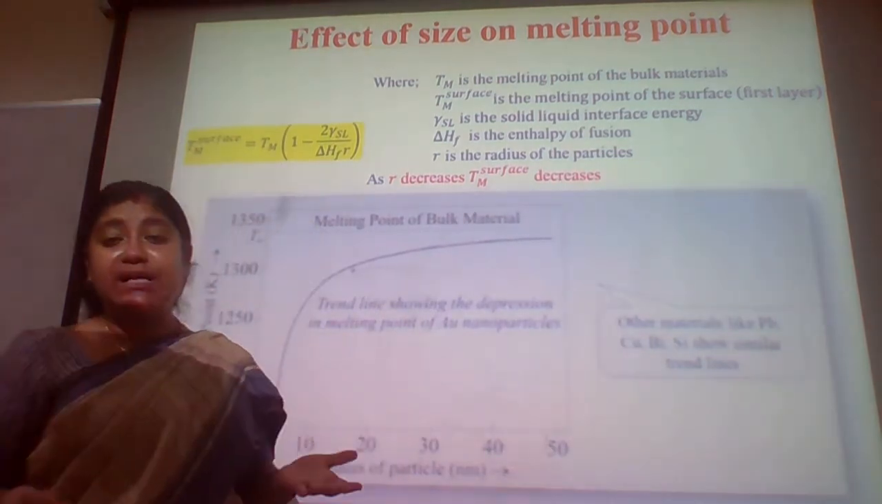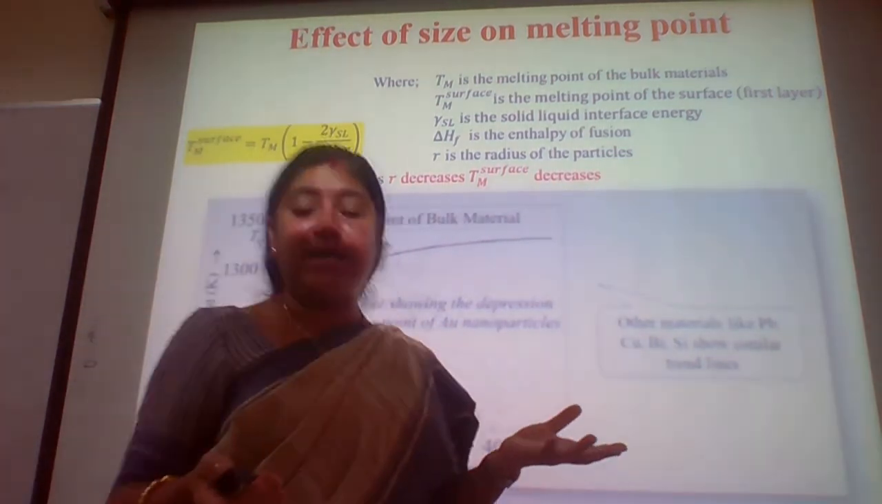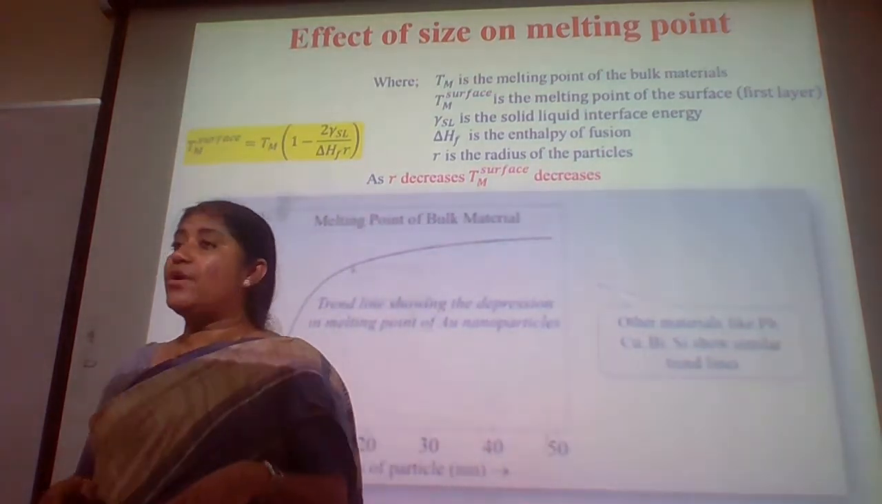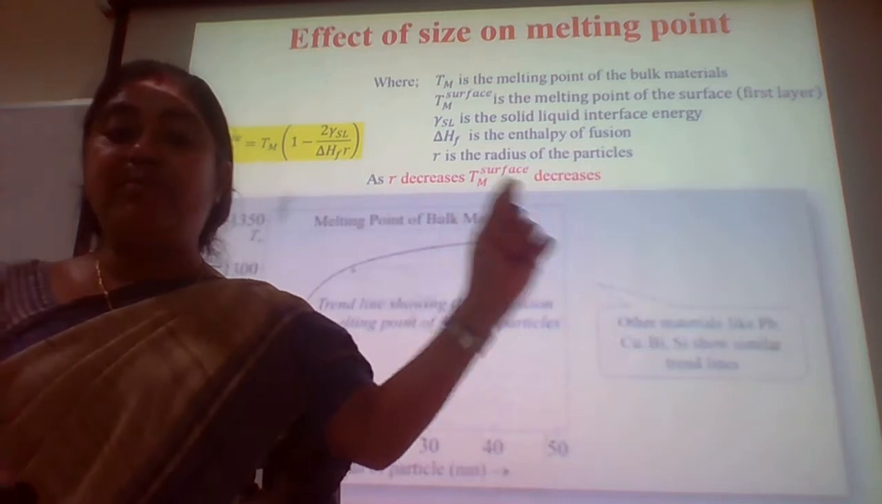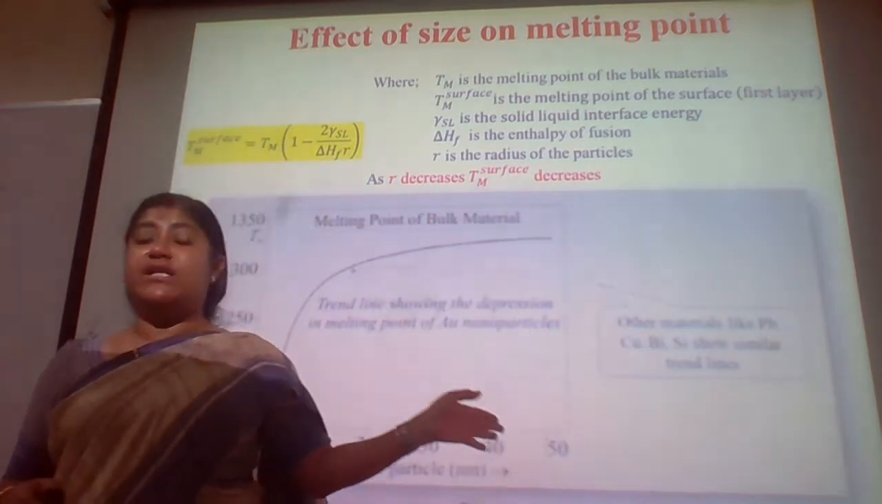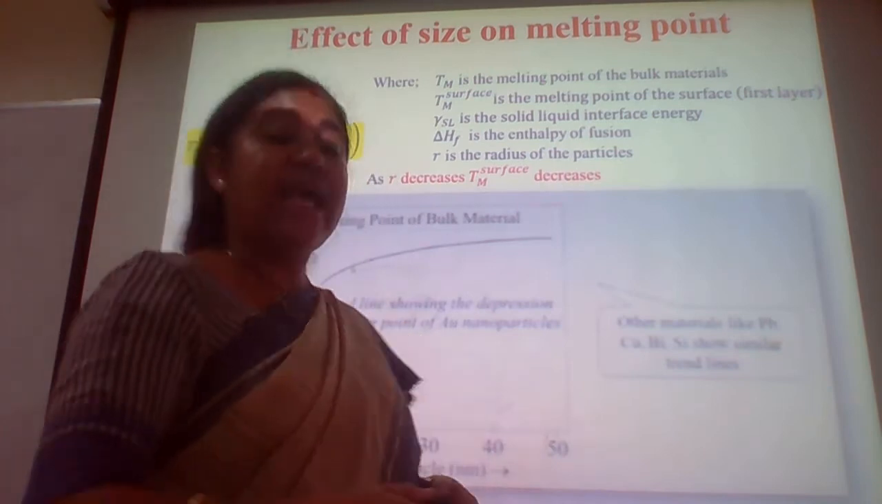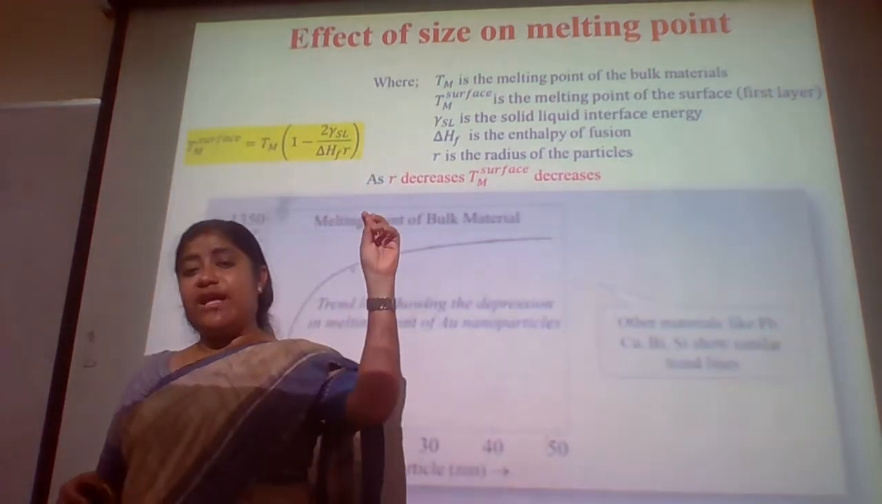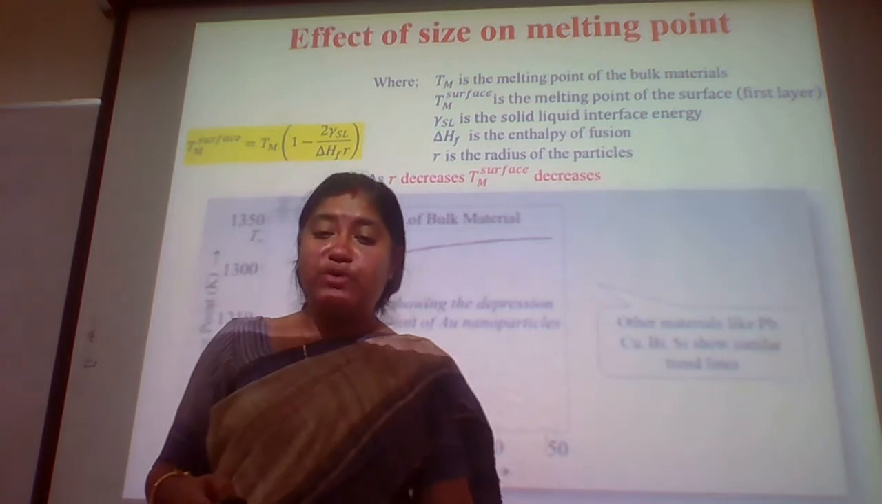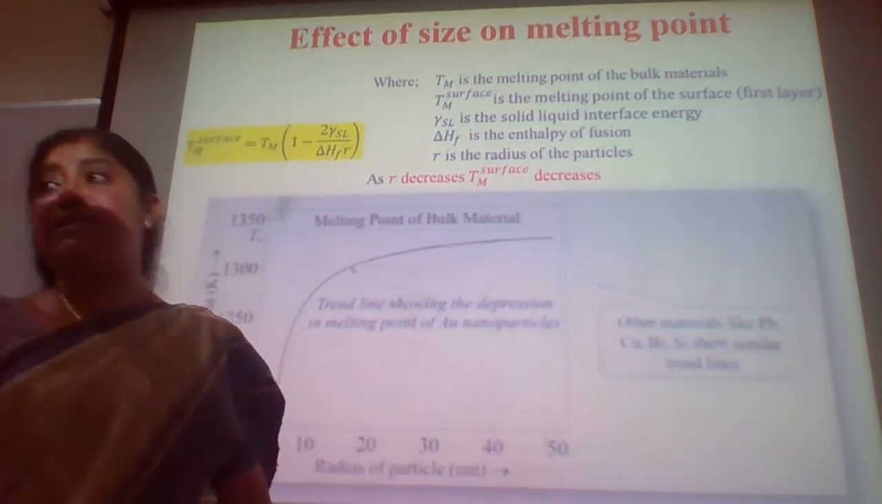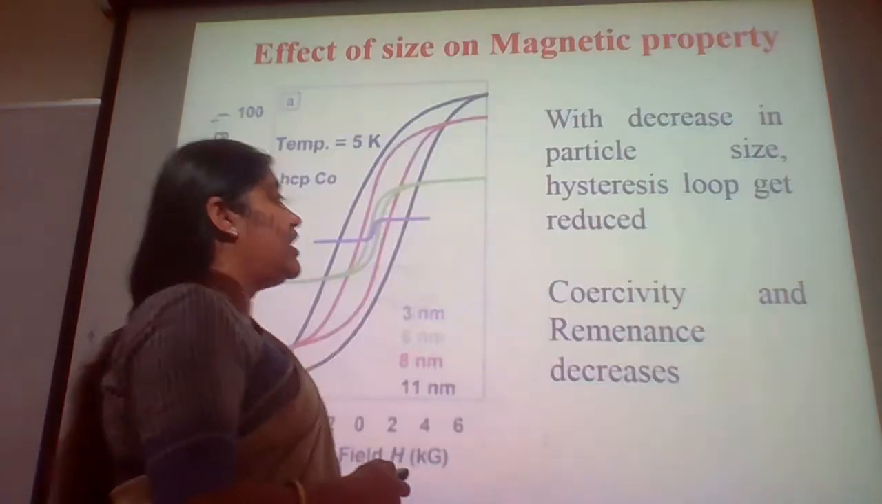So the bulk gold is basically solid at room temperature, but gold nanoparticles are liquid at room temperature. There are so many observations and equations which tell you that when the dimension is reduced, the properties differ very drastically.